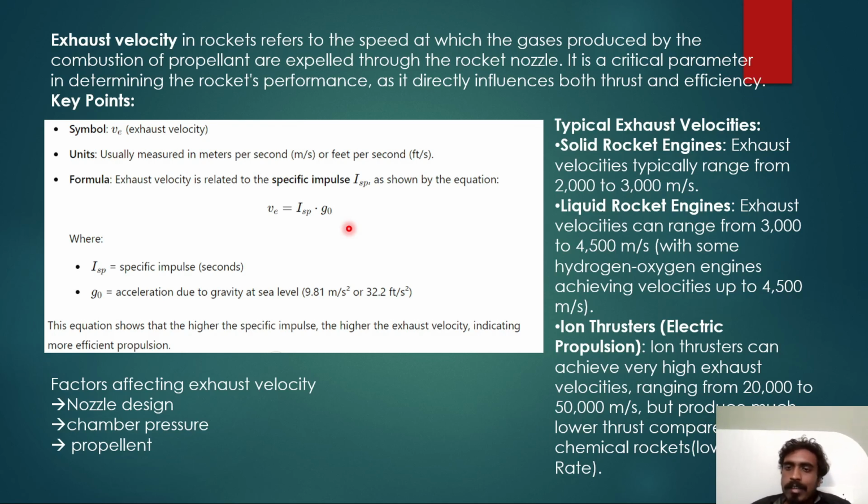Solid rocket engines have an exhaust velocity of 2000 to 3000 meters per second. Liquid engines have more, up to 4500. Ion thrusters have much more. Ion thrusters, electric rockets, have velocities of 20,000 to 50,000 meters per second. There is a catch. Ion thrusters, as I said in a previous video, are made for deep space. They produce less thrust. Why do they produce less thrust, despite this large velocity?